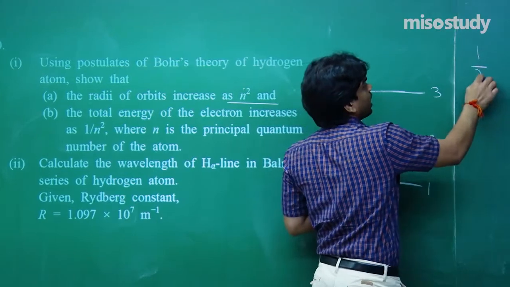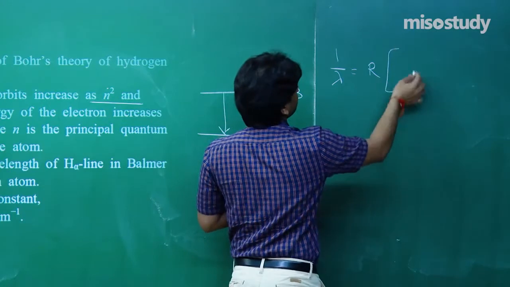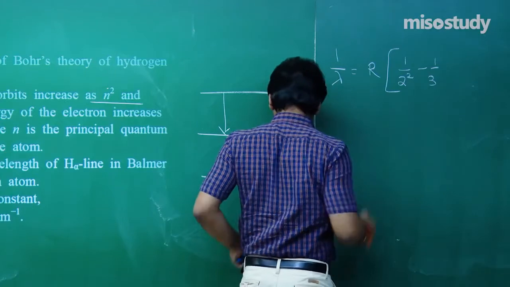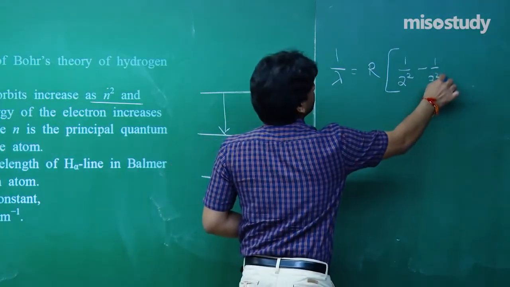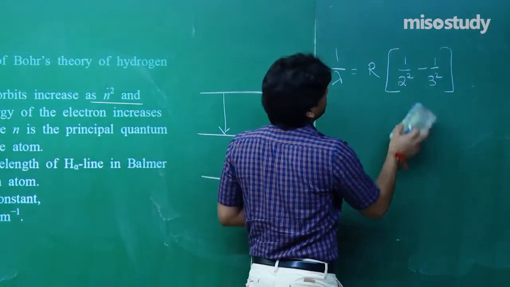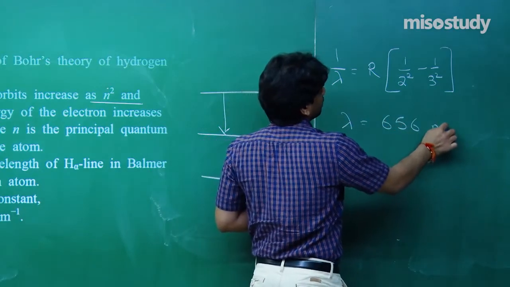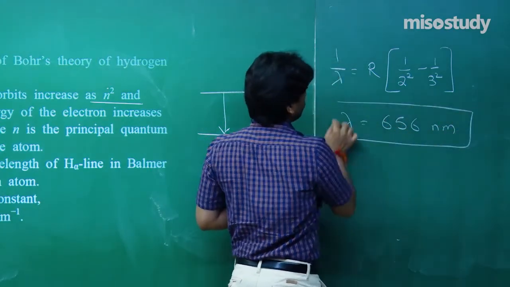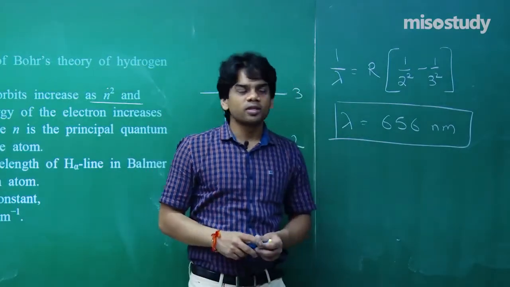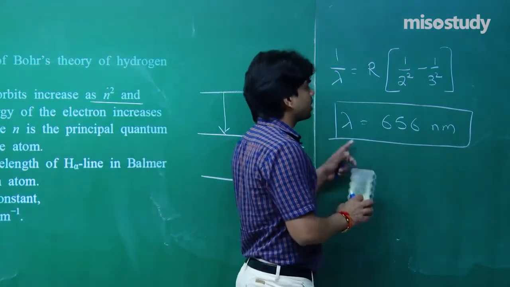So 1 by lambda is equal to R. We are going to find out wavelength only, and this comes out to be 1 by 2 square minus 1 by 3 square. And this transition is going to happen in this way. Now you can find out the value of lambda. It will again come out to be 656 nanometer. Just do the calculation, you will get the value of lambda in this way, and I believe that you have got this, or you just check the calculation and show that lambda is this value.